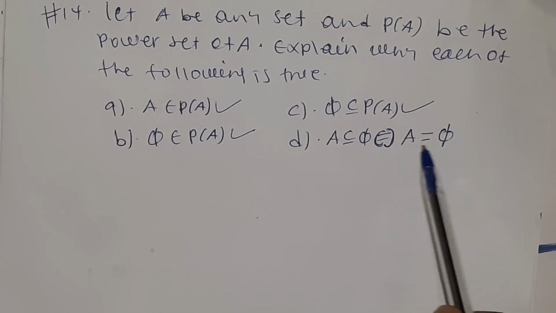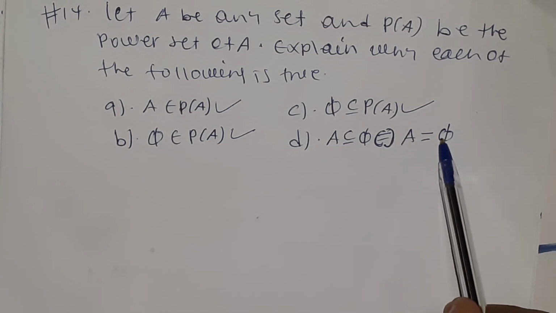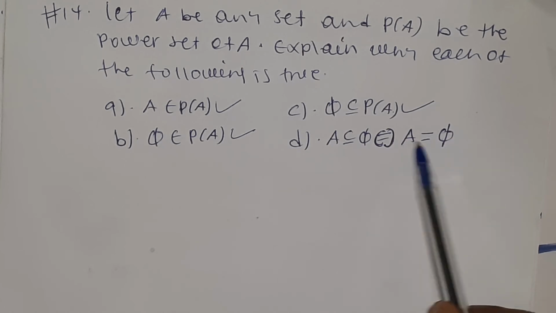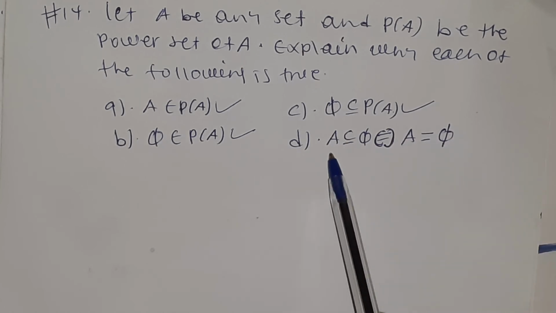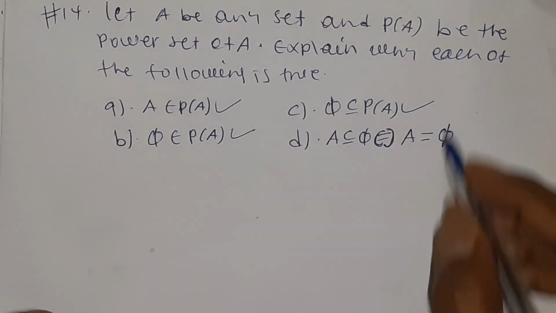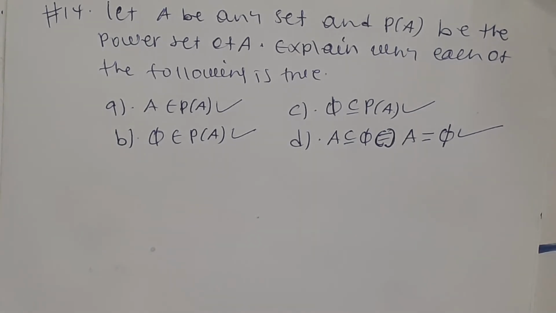If we start from the other direction, if A and the empty set are equal, it means A itself is the empty set, so if A is the empty set, any set is a subset of itself, so A is a subset of the empty set. Therefore this is true.